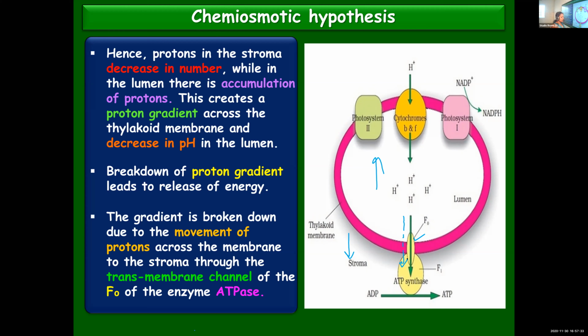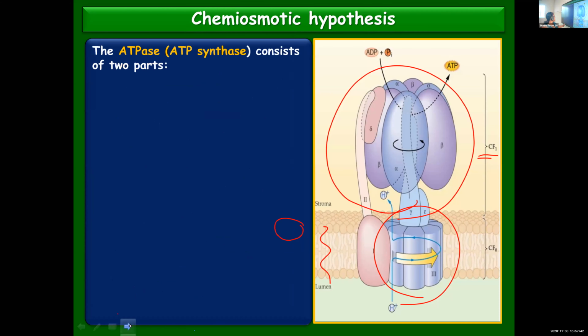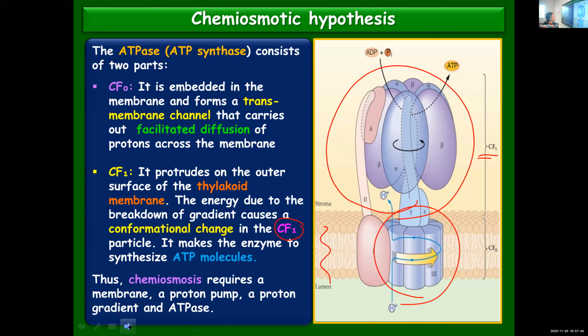So when energy is released, utilizing that, ATP molecules will be synthesized. And chemiosmosis requires a membrane, a proton pump, a proton gradient, and the ATPase enzyme, ATP synthase. All these are required for chemiosmosis to take place.